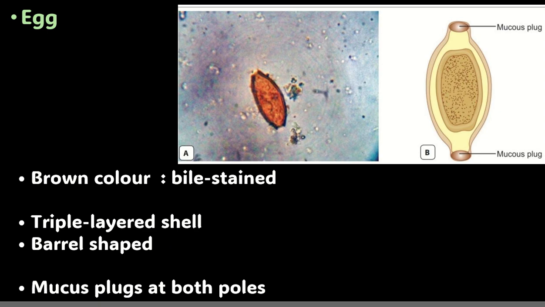Now we come to the egg. The egg of this worm is barrel-shaped and brown in color. Why? Because they live in the intestine, so they are stained by bile, and since they are stained by bile, they are brown in color. They have a triple-layered shell, a shell of 3 layers, and it has a mucus plug at both ends. This mucus plug has importance: the embryo inside the egg hatches out through this mucus plug.